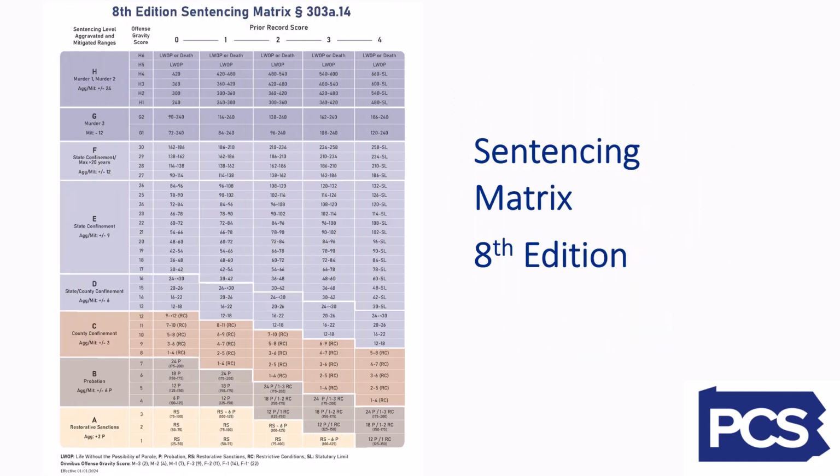As a general reminder, the 8th edition sentencing guidelines apply to offenses that have been committed on or after January 1st, 2024. As you can see, the offense gravity scores are on the left side of the matrix, and the prior record score categories are across the top. Where the two meet on the matrix will give you the standard range.